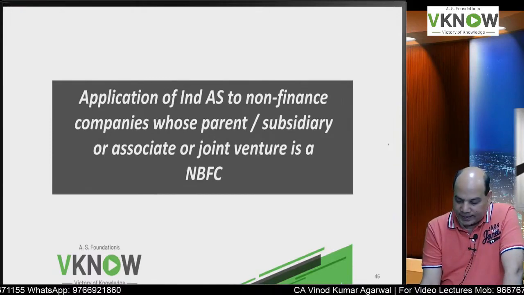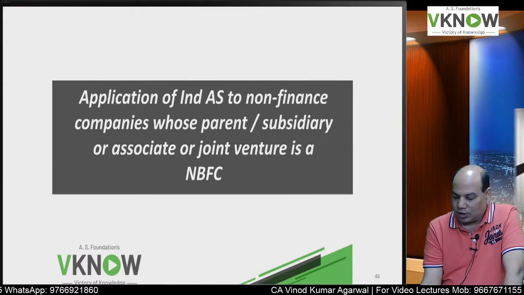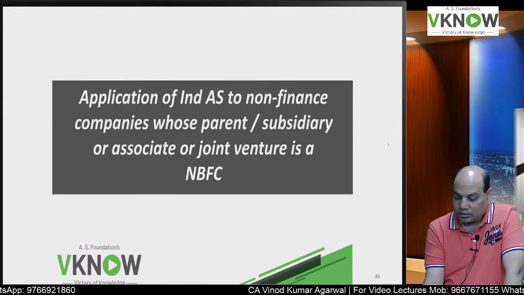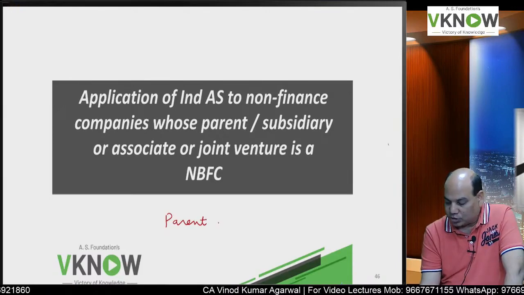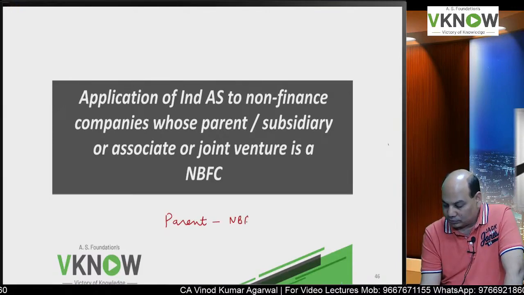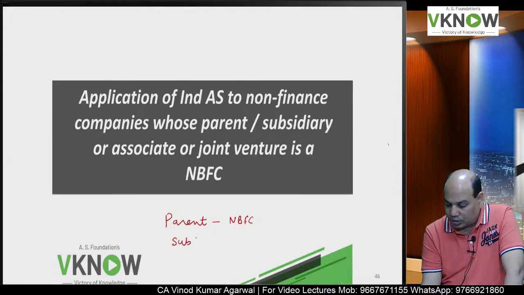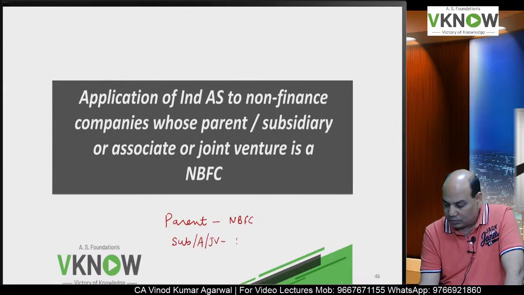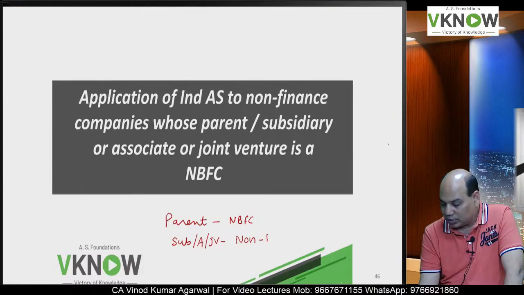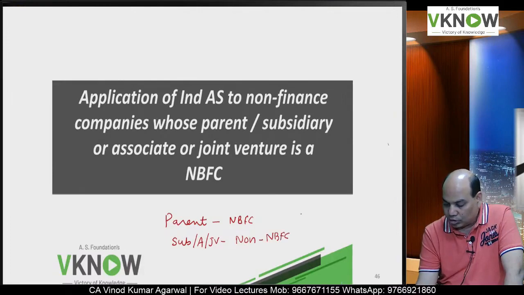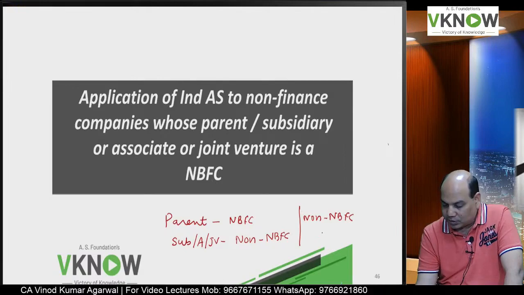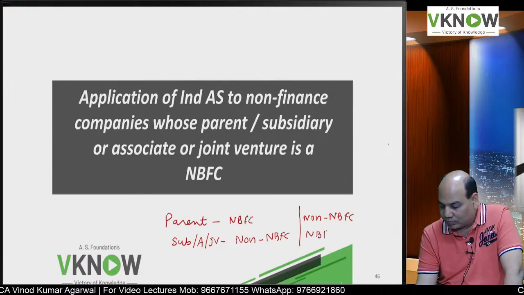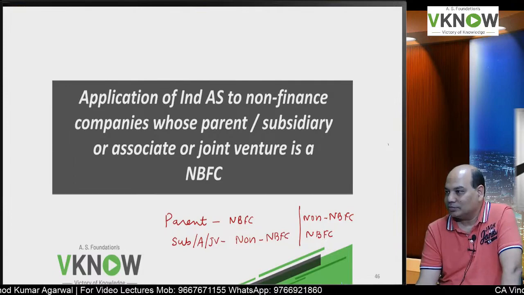Okay. So application of Ind AS to NBFC. Now understand that there can be a situation where parent is NBFC and subsidiary, associate, joint venture can be not NBFC, or there can be a situation where parent can be non-NBFC but subsidiary, associate, joint venture can be NBFC.